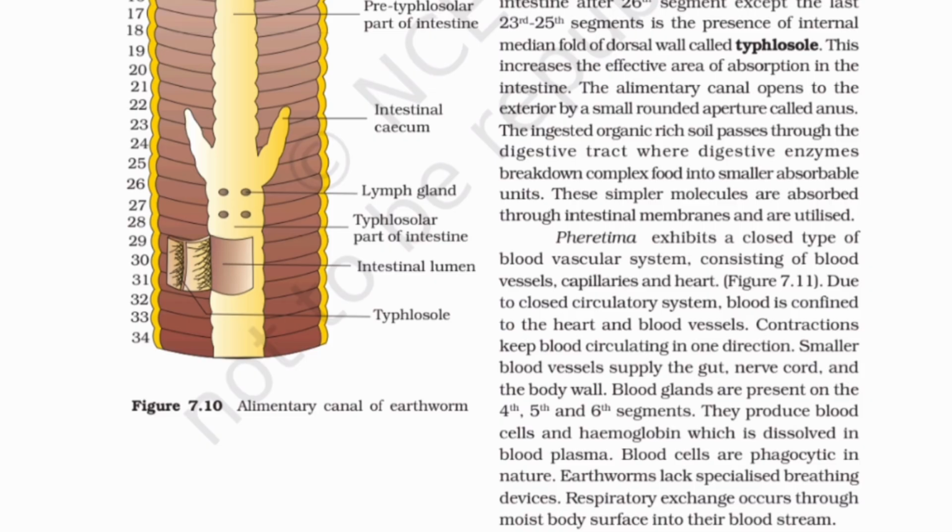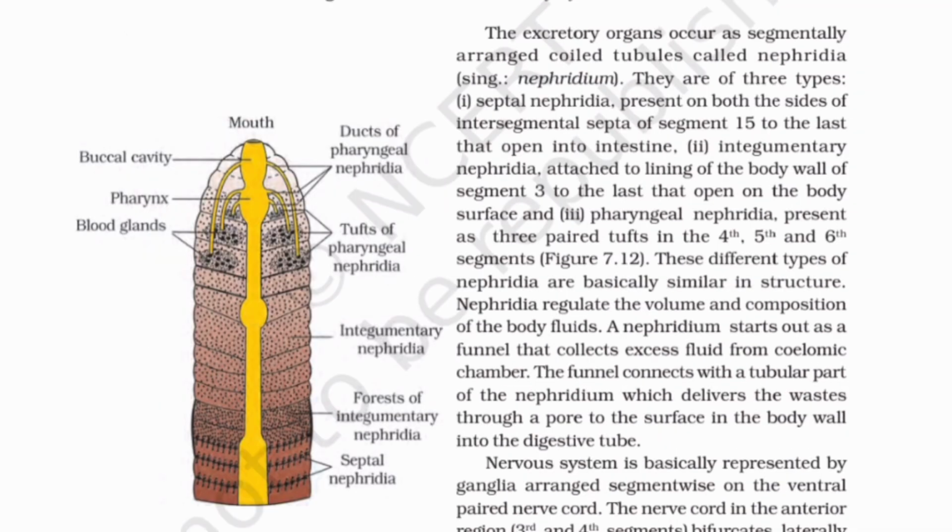Earthworms lack specialized breathing devices. Respiratory exchange occurs through the moist body surface into their bloodstream. The excretory organs occur as segmentally arranged coiled tubules called nephridia, singular nephridium. They are of 3 types.